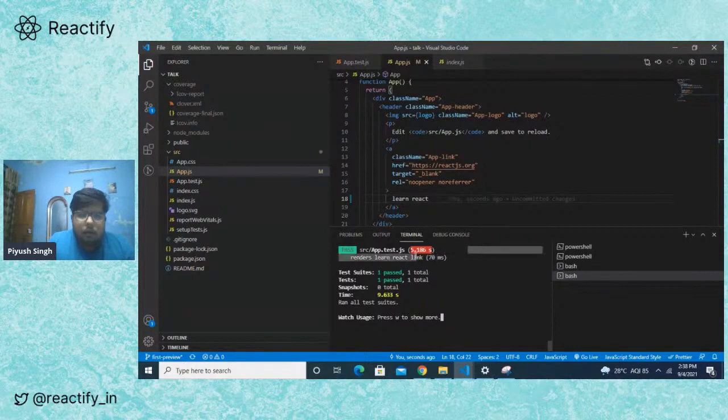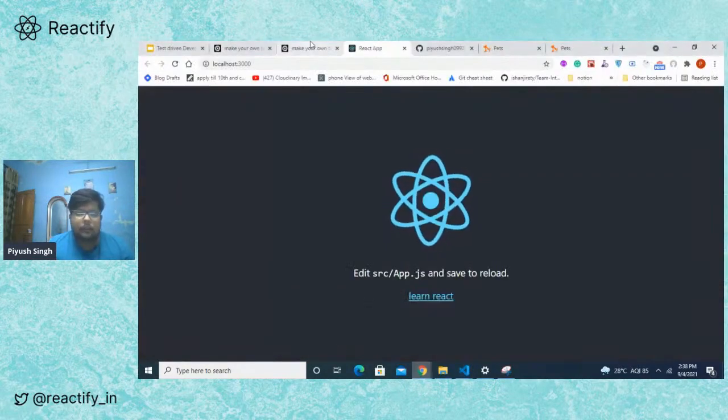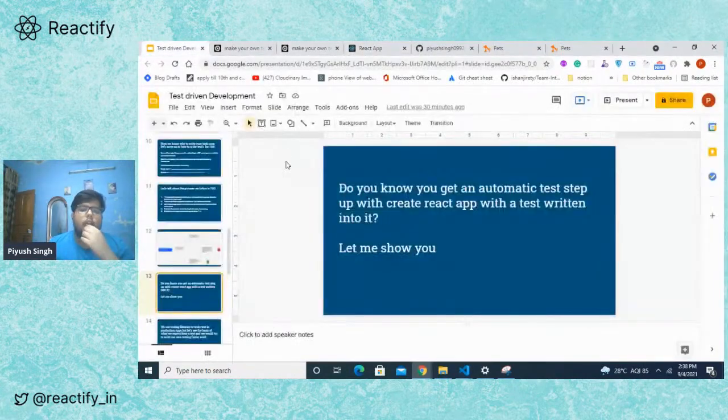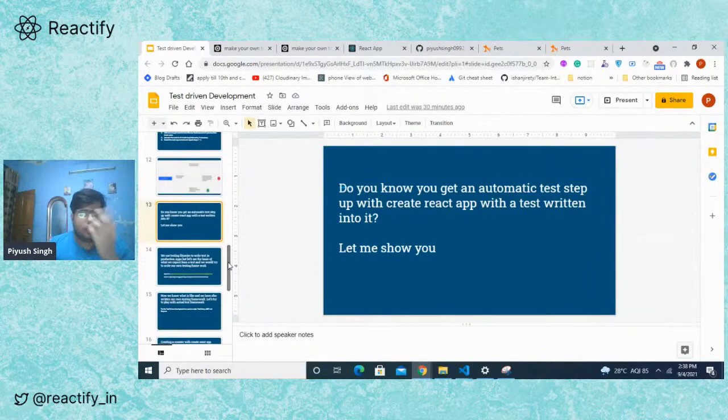But it passed now, as you can see, only because we have put "learning React app" here. Otherwise, it would have failed. We have seen that it has failed. So we have opted for test-driven development. We first failed the test, and then we changed just enough to make it pass. So this is a very basic example. Just wanted to show you that you get an already written test in your Create React app.